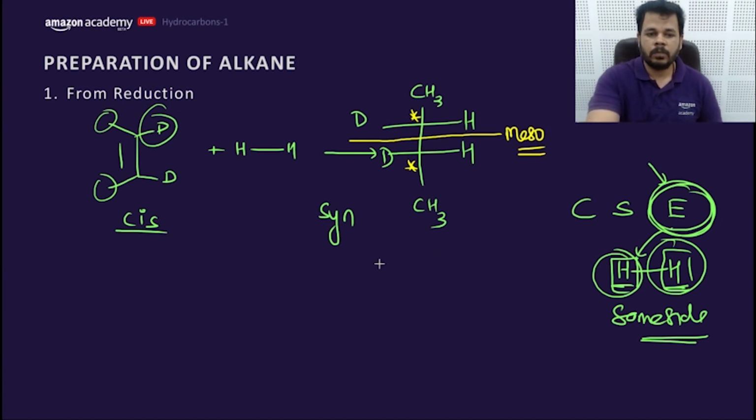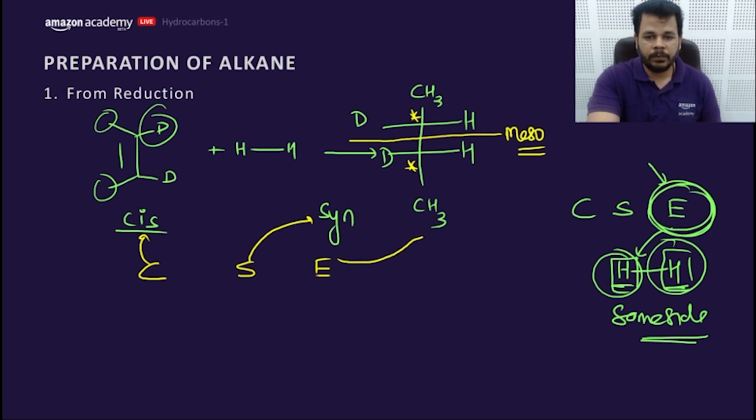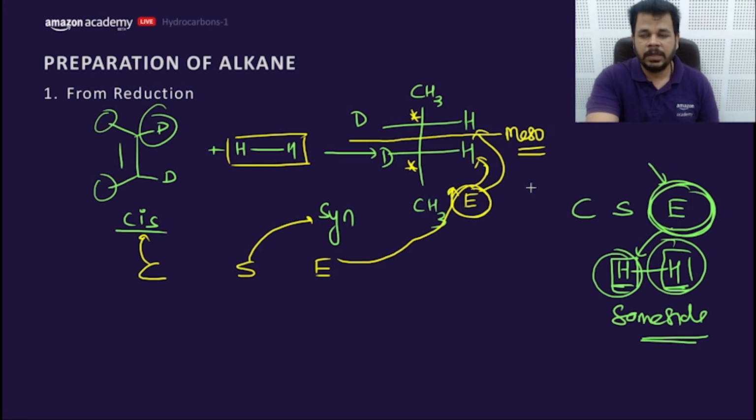Getting my point? We need to follow this cis syn erythro: cis alkene, syn addition, the product would be erythro. What does it mean by erythro? Erythro means the coming H and H, two things, would be on the same side in the Fischer projection. Getting my point? Got it?